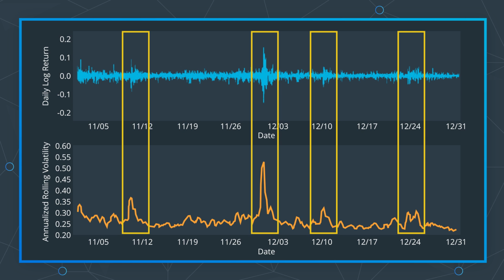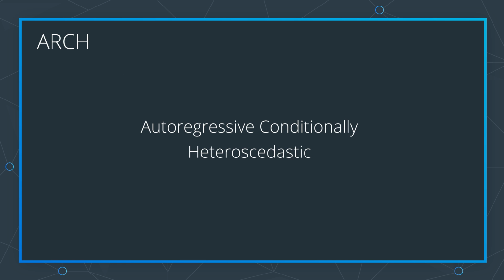When you're trying to model volatility, you can use a special form of the autoregressive model called ARCH, which stands for autoregressive conditionally heteroscedastic. Okay, now those are some really big words, so let's break it down. Autoregressive simply means that the current value is somehow related to the recent past values. Heteroscedastic means that the variable we are trying to model may have different magnitudes of variability at different time points. The magnitude of variability is commonly measured using variance.